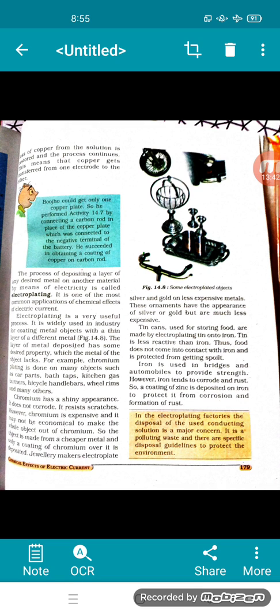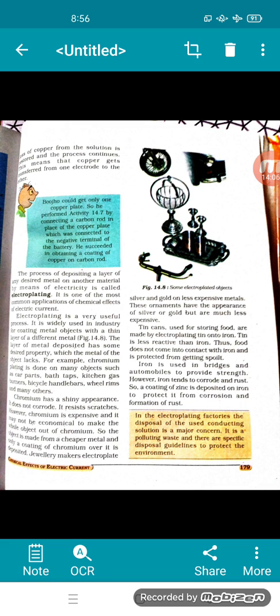Tin cans used for storing food are made by electroplating tin onto iron. Tin is less reactive than iron. Thus, food does not come into contact with iron and is protected from getting spoiled. Iron is used in bridges and automobiles to provide strength. However, iron tends to corrode and rust.